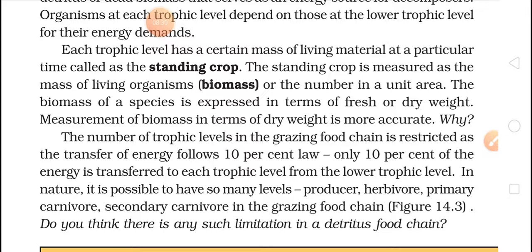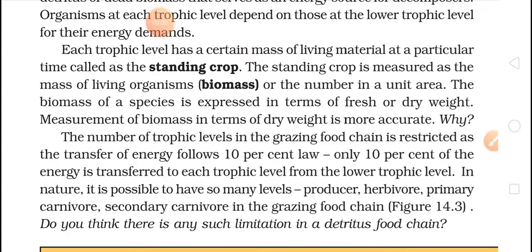So biomass is what? The mass of living organisms. The biomass of a species is expressed in terms of fresh or dry weight. Measurement of biomass in terms of dry weight is more accurate. Okay, the number of trophic levels in a grazing food chain is restricted as the transfer of energy follows the 10% law.